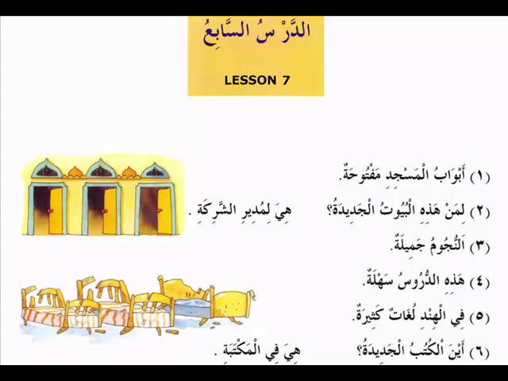Whenever you have, what happens in Kullu Jama Muannas? When it is the Jama of Ghair Aqil, then we consider the Jama of Ghair Aqil as Wahid Muannas, isn't it? Yes.